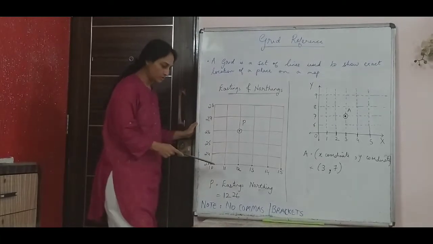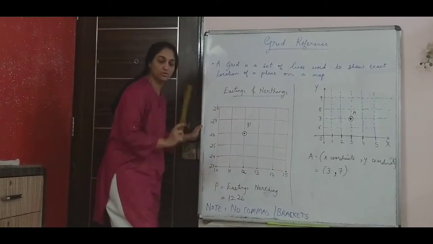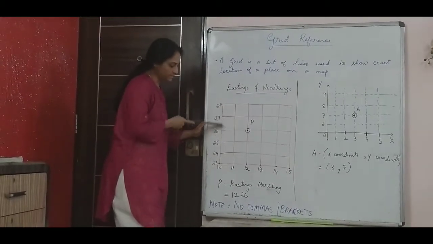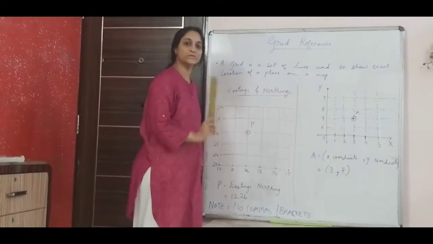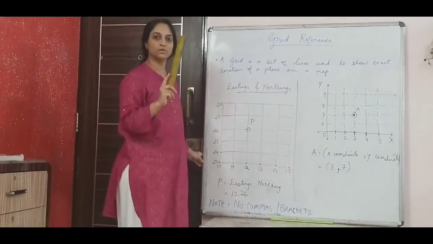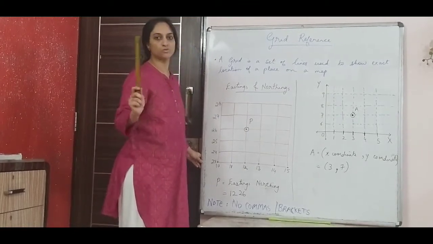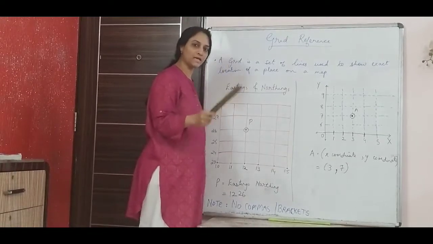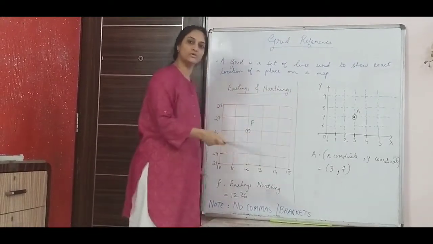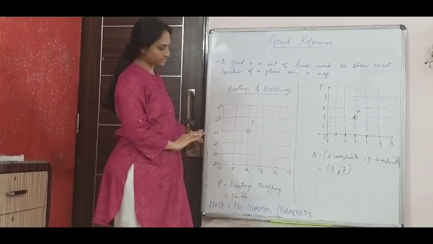Like I had mentioned, the digits you see on the x-axis are always the eastings, and the digits on the y-axis are your northings. Don't confuse them. They are shown always with two digits. Even if it starts from 1, it won't be 1, 2, 3, it would be 01, 02, and so on. And it won't be 100 because it becomes three digits, so it will be 99, and then it will start with 00 again. So see, this is how it looks when both the eastings and the northings are merged.